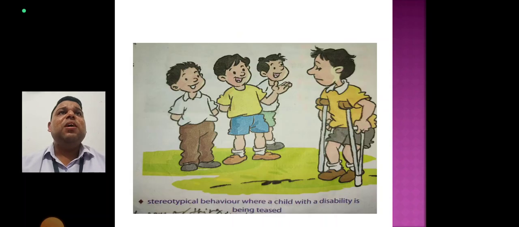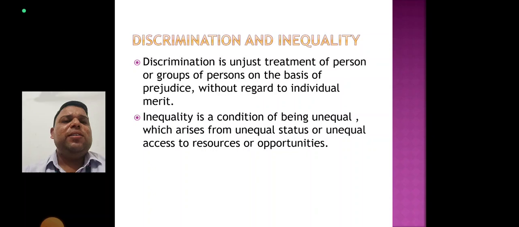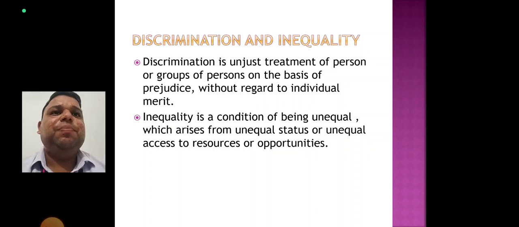You must have heard people saying that girls are not good in mathematics, boys don't cry, boys are naughty and girls are gentle. All of these are stereotypes. Now look at the picture. There is a physically disabled boy. His friends behave with stereotypical behavior, where a child with a disability is being teased.